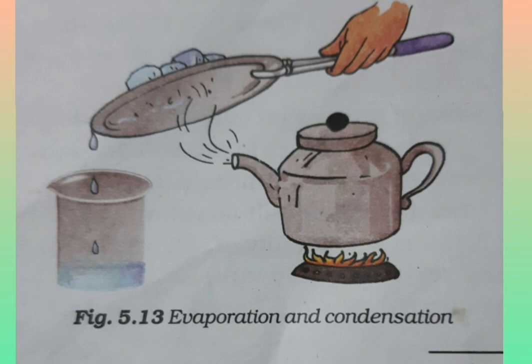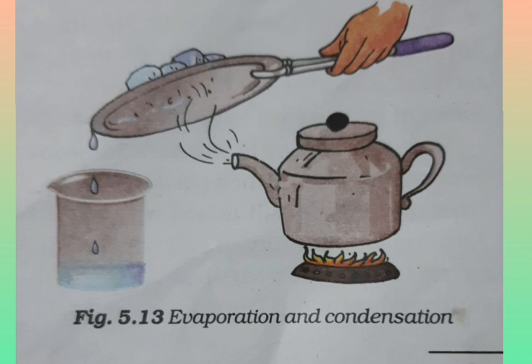Yes, you should take a metal plate with some ice on it, and you have to hold the plate just above the spout of the kettle as shown in the figure. What will we observe? When the steam comes in contact with the metal plate cooled with the ice, it condenses and forms liquid water.